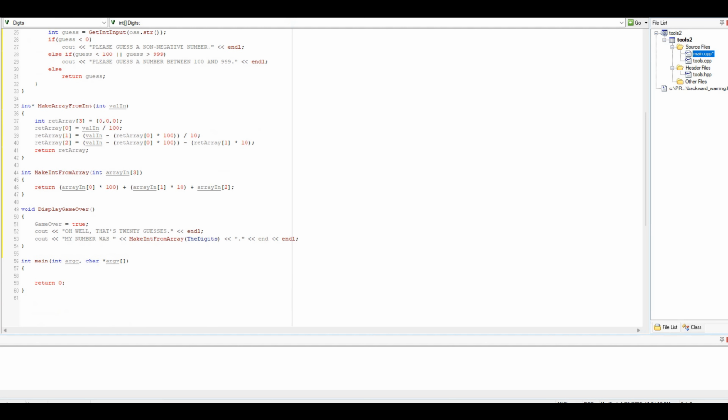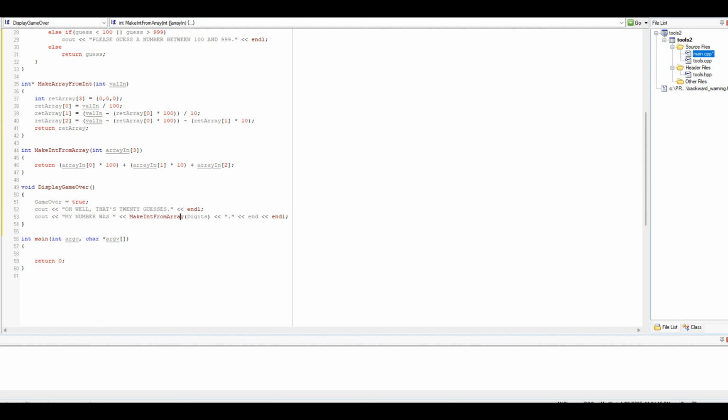So in Ada, I did the digits, and so I put the digits in here for some reason. Smart. All right. Display rules. Void display rules. There's going to be, let's see, we need six couts and endls. We'll add new lines here. Let me copy and paste this stuff. I will think of a 3-digit number.